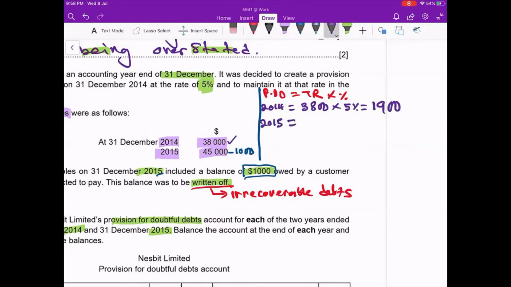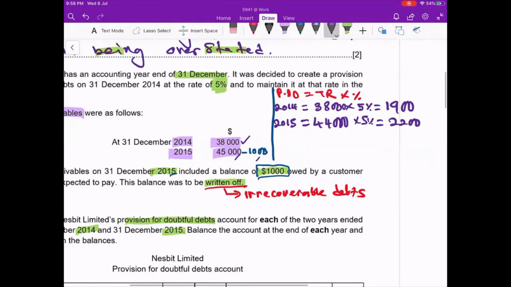For 2015, my trade receivable is 44,000. Why 44,000? 45,000 minus with the 1,000, which is the irrecoverable debt. So the balance trade receivable for now is 44,000 times with 5%, I'll get 2,200.